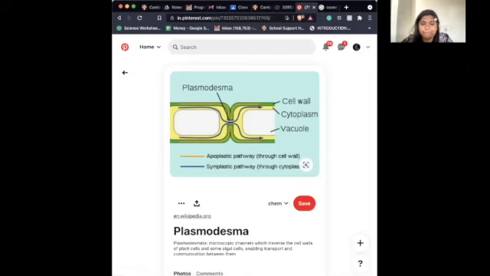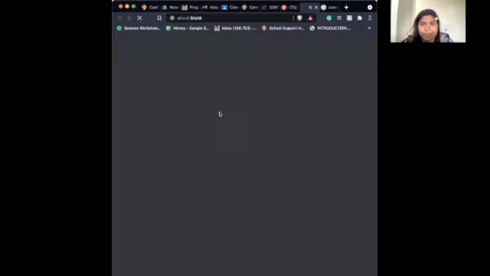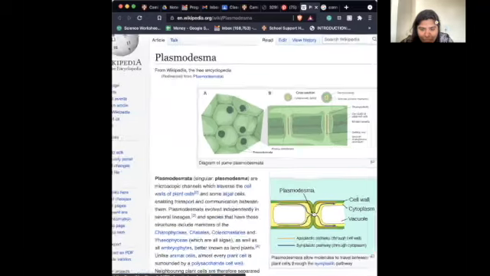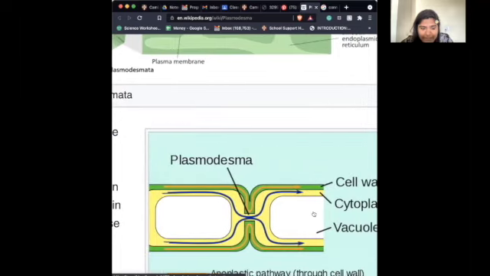So won't the organelles of the cell get transferred from one cell to another? No, their cell walls are touching. They do not, because if you see here, this is the orange line. I'm just going to try to see if I can make this structure a little larger. Okay, here it is clear. Can you see the orange line that is going? Follow the line. It is coming from the cell wall and going through the cell wall. It is not touching any of the organelles at this point.